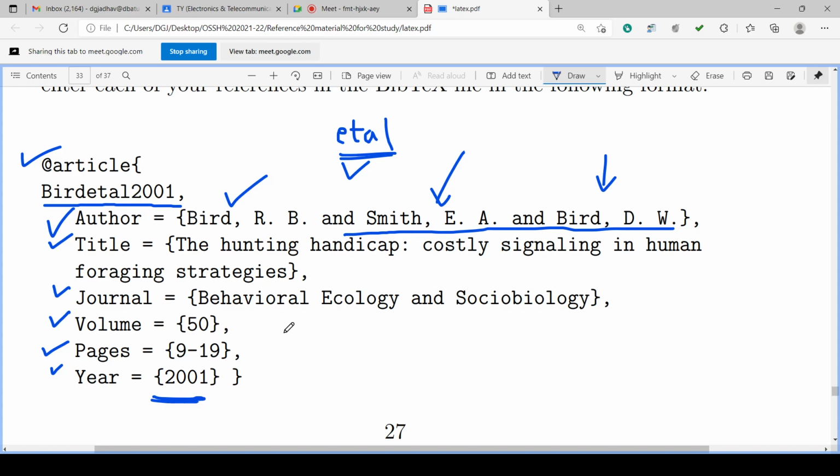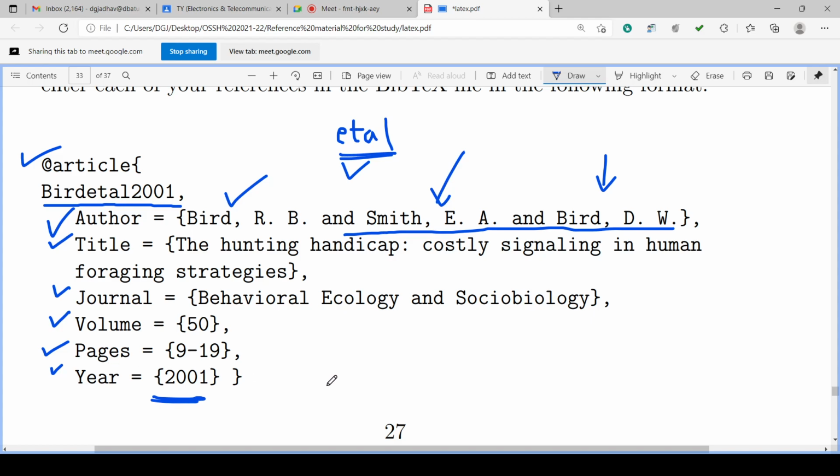So volume numbers go on increasing. So we have to put the volume number. From the volume number we can understand in which volume this paper is there. So volume equals to curly bracket 50, suppose. Okay, whatever volume you can give. Then pages, in that volume what are the pages? Page numbers. So in that particular volume number 50, what are the page numbers? 9 to 19, suppose. And in which year is that volume published? Year, or that document is published. So year 2001. So in this way we can code the article.